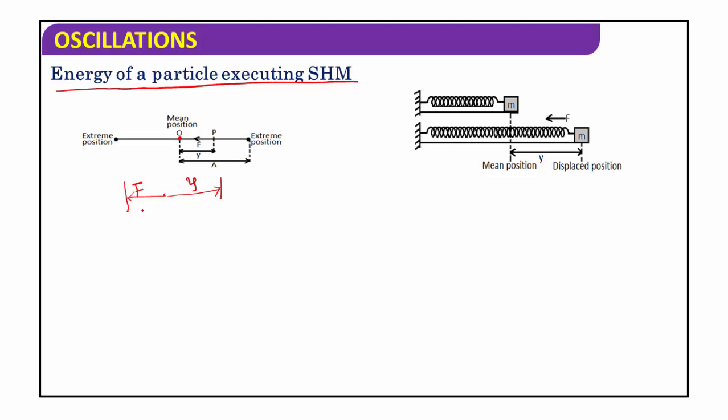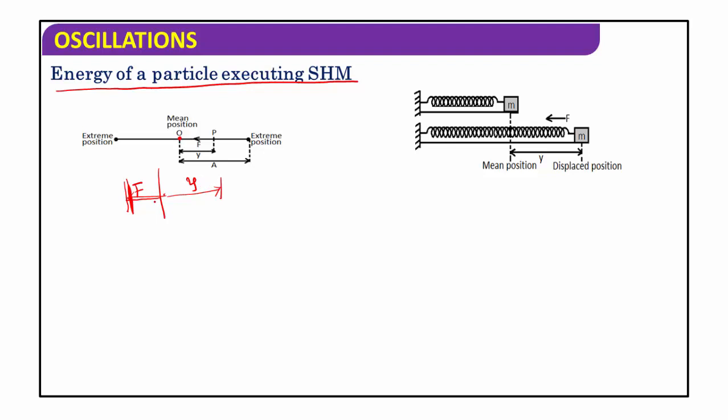To displace this particle, work must be done against this restoring force, which is always directed towards the mean position. This work done is converted into potential energy in the particle.